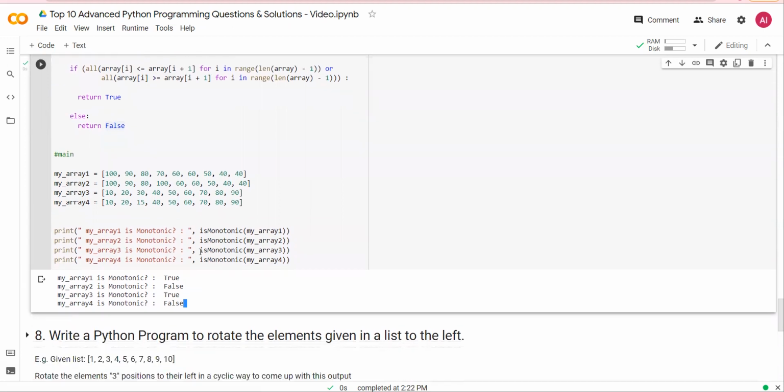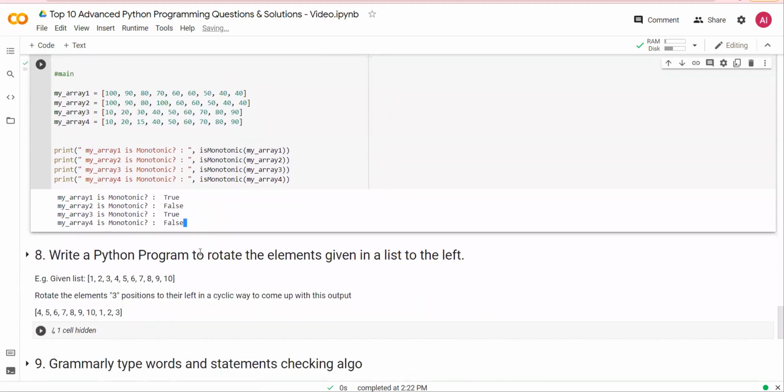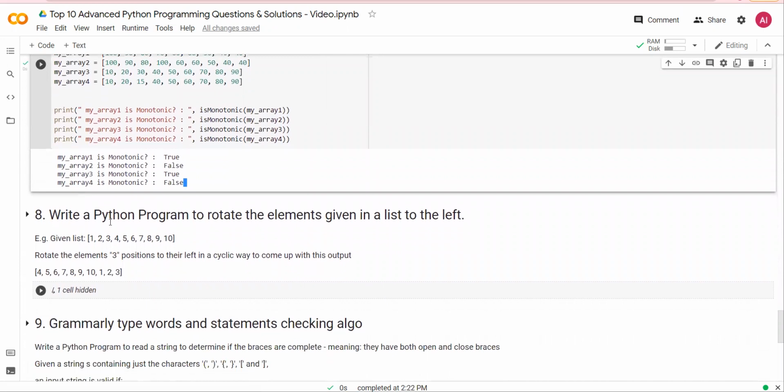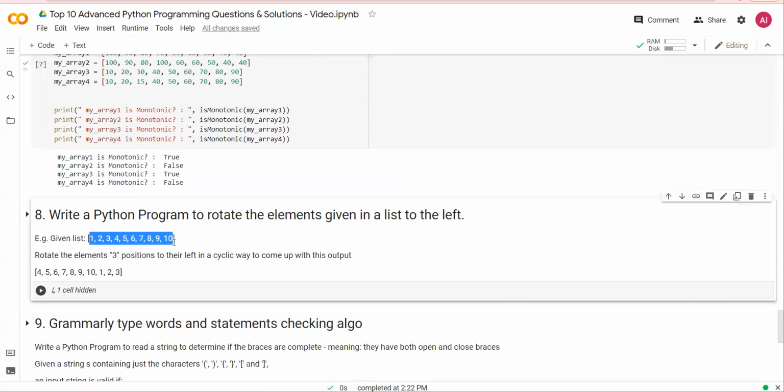Let's look at question number 8. Write a Python program to rotate the elements given in a list to the left. So you have a list 1, 2, 3, 4 to 10, and rotate the elements 3 positions to their left in a cyclic way.